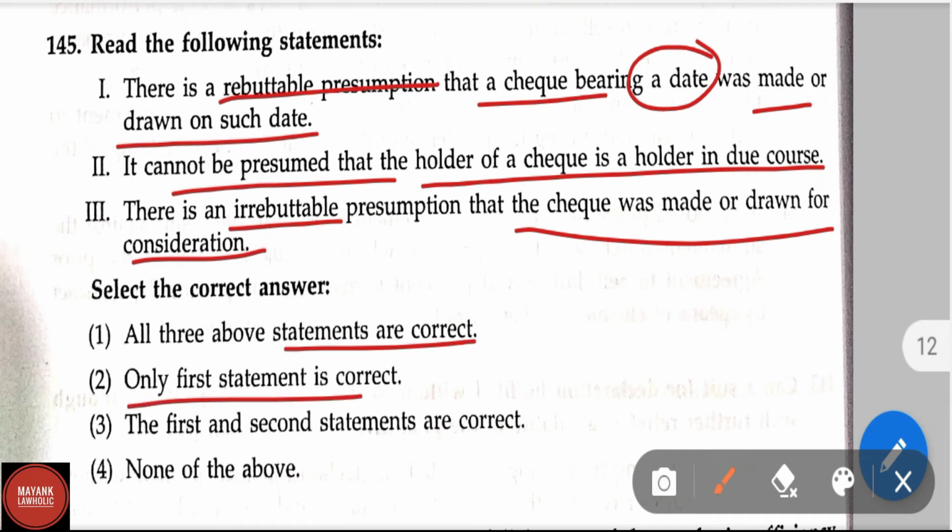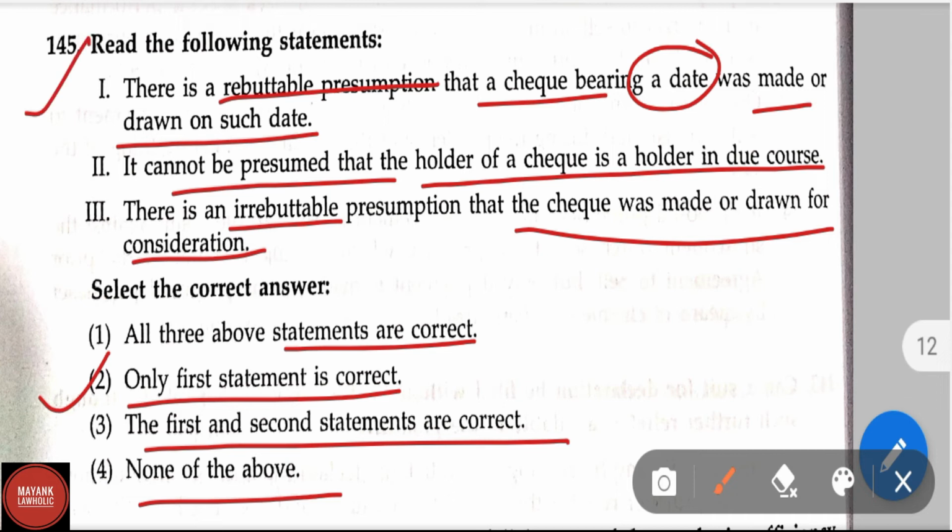Option 2, only first statement is correct. Option 3, the first and the second statement are correct. And option 4, none of the above. Here only first statement is correct, so option 2 is the right answer, that there is a rebuttable presumption that the check bearing a date was made or drawn on such date.